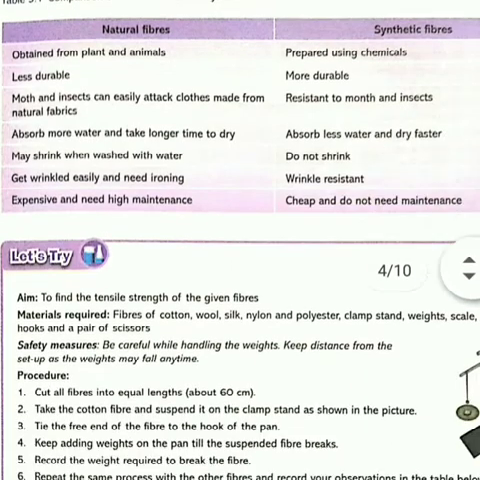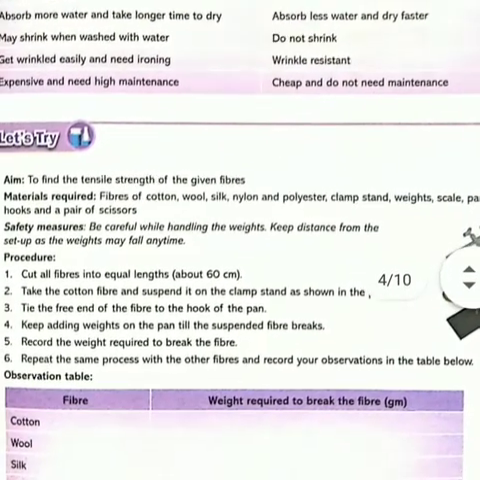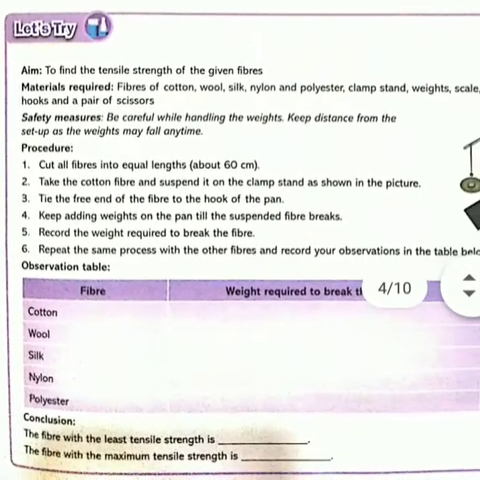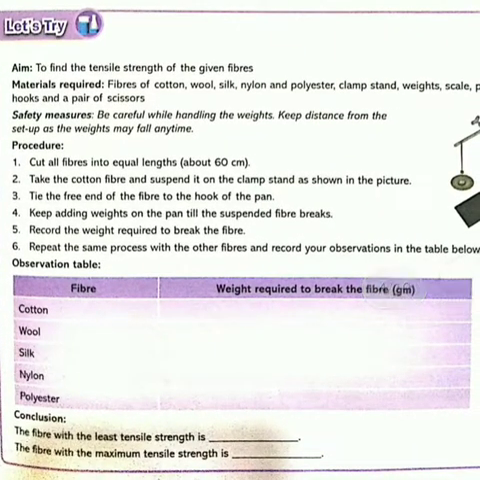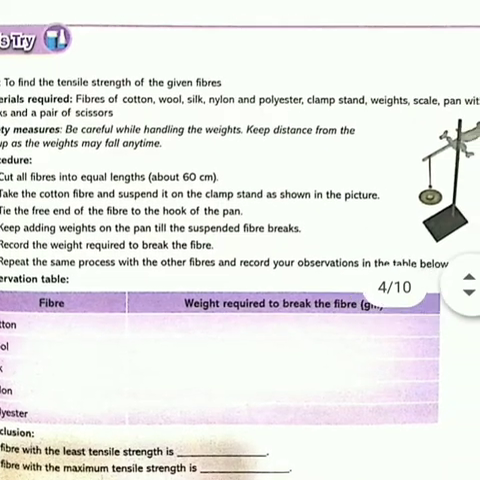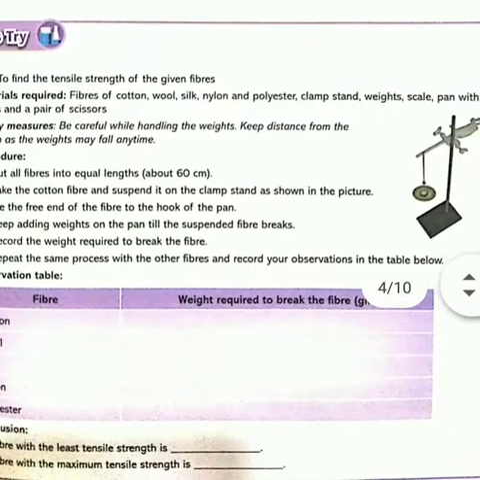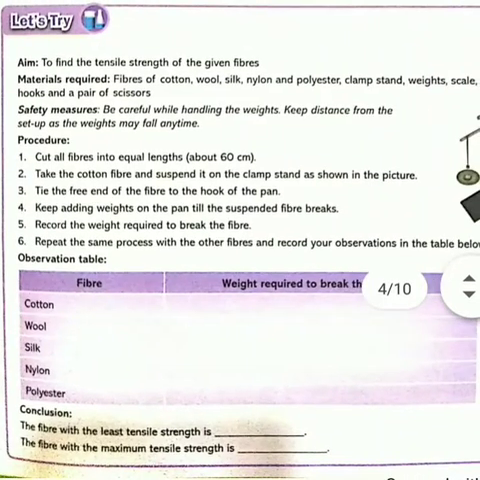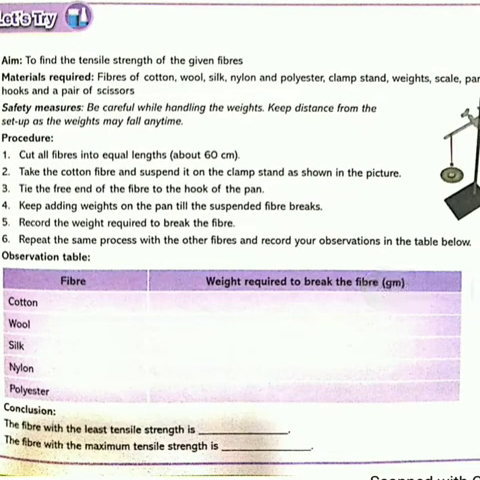Now let us see the property given here, that you have to find the tensile strength of the given fibers. What do you mean by tensile? Tensile strength means the load which a fiber can bear, isn't it? Here we have so many fibers like cotton, wool, silk, nylon, polyester, and a clamp stand is given to you, and you have weights, a hook and a pair of scissors.